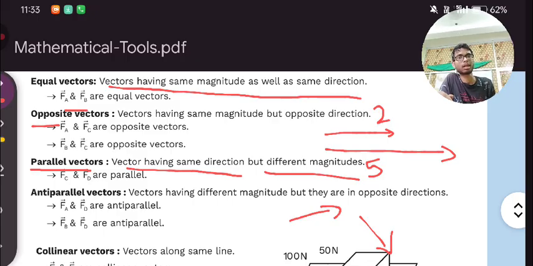Magnitude is also different. Here vectors have different magnitude, but they are in opposite direction. Anti-parallel means directions of vectors are opposite, like that. Clear?